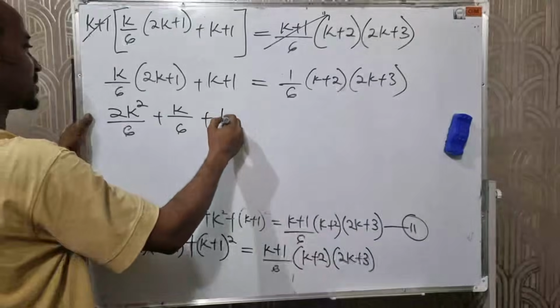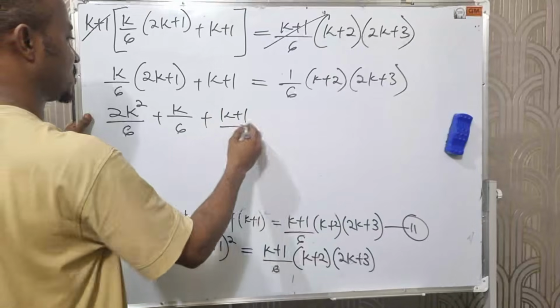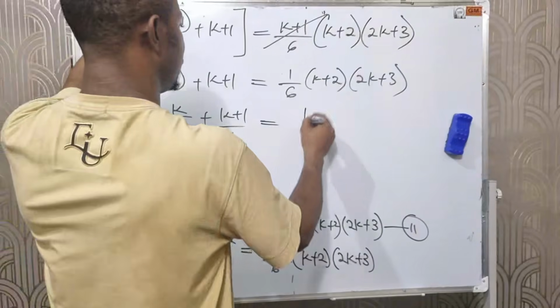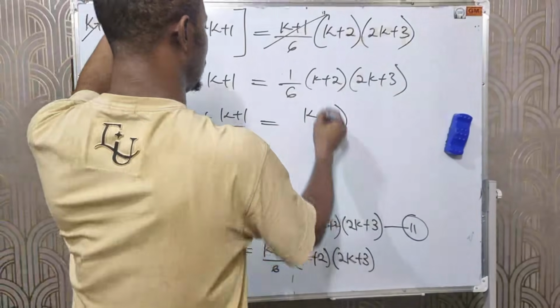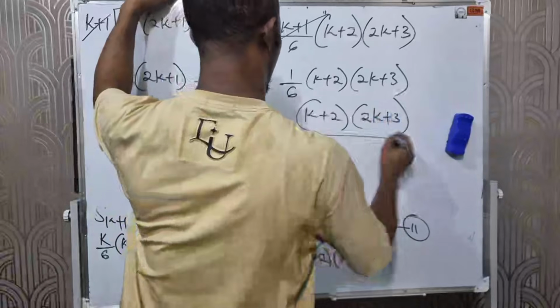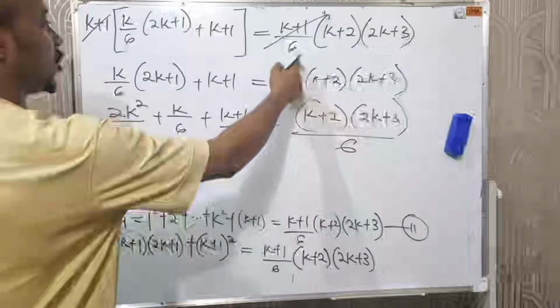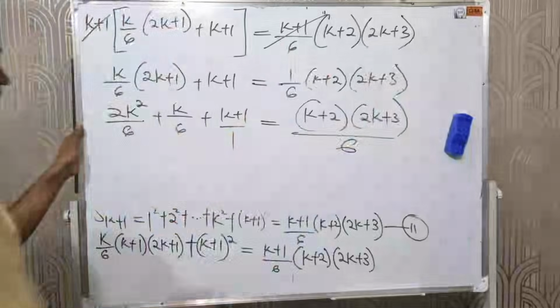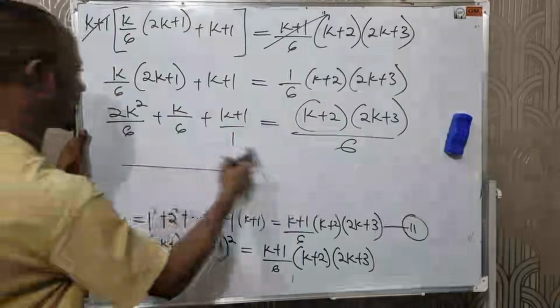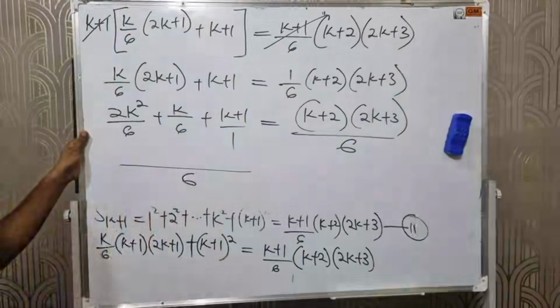K over 6 times 1 will give us what? K over 6. Then plus k plus 1 over 1. All equals to what? Here we have k plus 2 times 2k plus 3 all over 6. 1 over 6 times this will give us this. The next is to find the LCM between these three. What's the LCM here? It's 6.